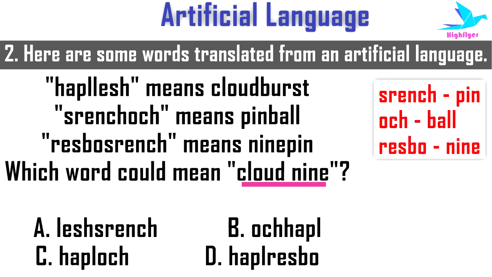Then we can easily check the second half of the options that would contain RESBO. Now here RESBO in the second half is in option D. Then if you cross check the first half, that is HAPL, then we can see HAPL in the first artificial language, which equals cloud. So the required option is HAPL RESBO, which means cloud9. So the option here is option D.